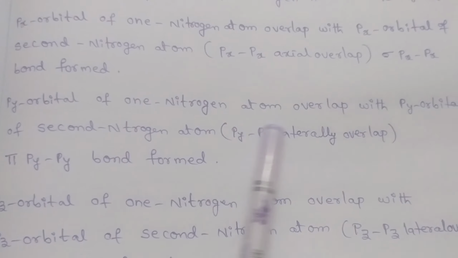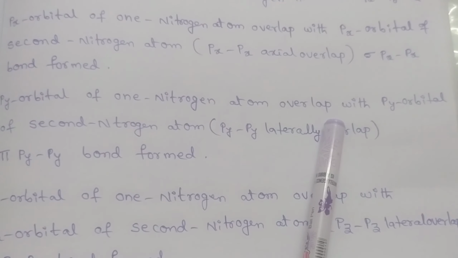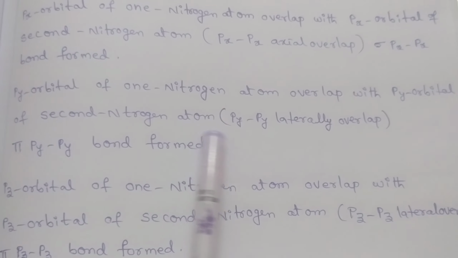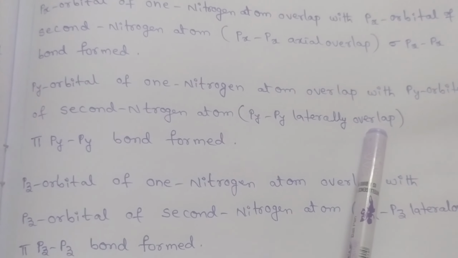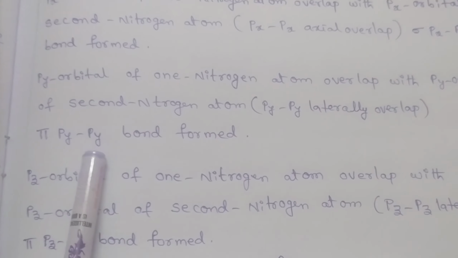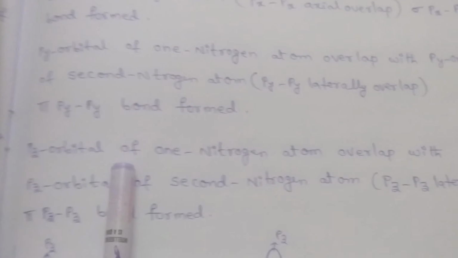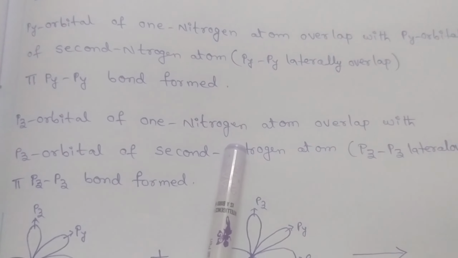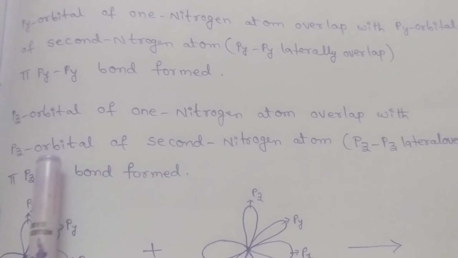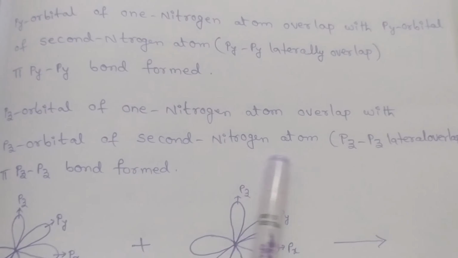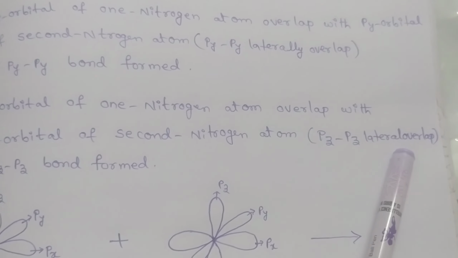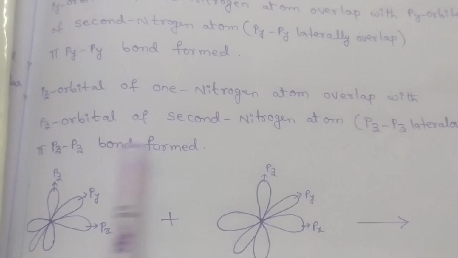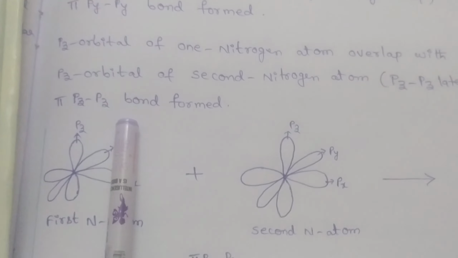The py orbital of one nitrogen atom overlaps with the py orbital of the second nitrogen atom, undergoes lateral or partial overlap, and forms a pi py bond. The pz orbital of one nitrogen atom overlaps with the pz orbital of the second nitrogen atom, undergoes lateral or partial overlap and forms a pi pz bond.